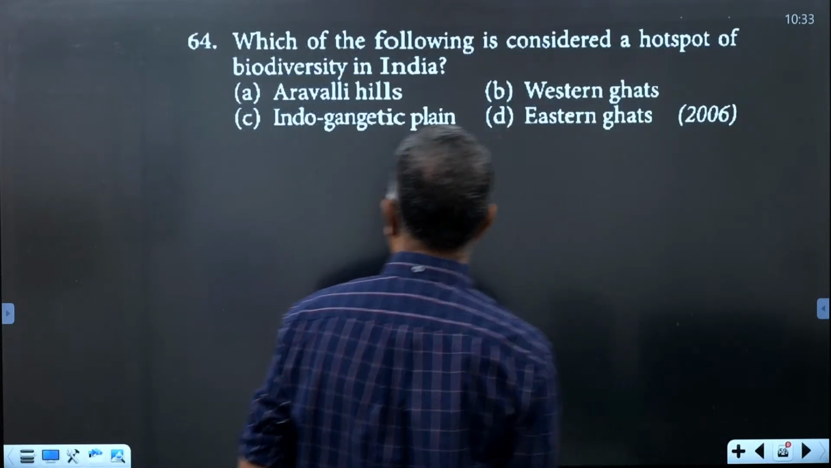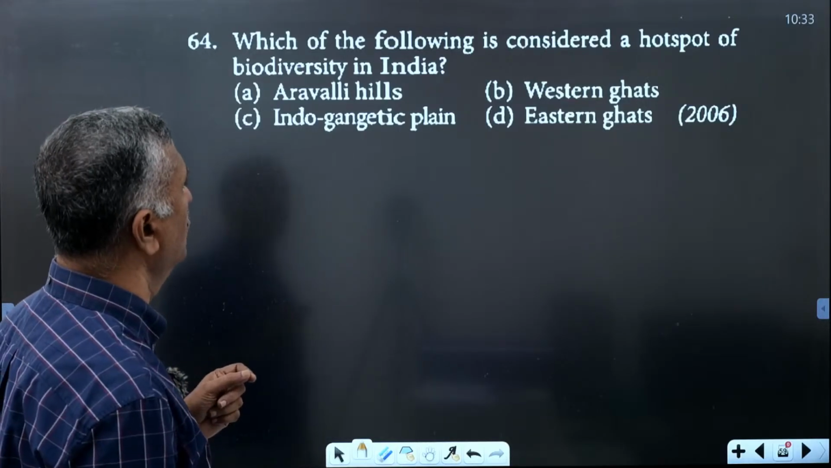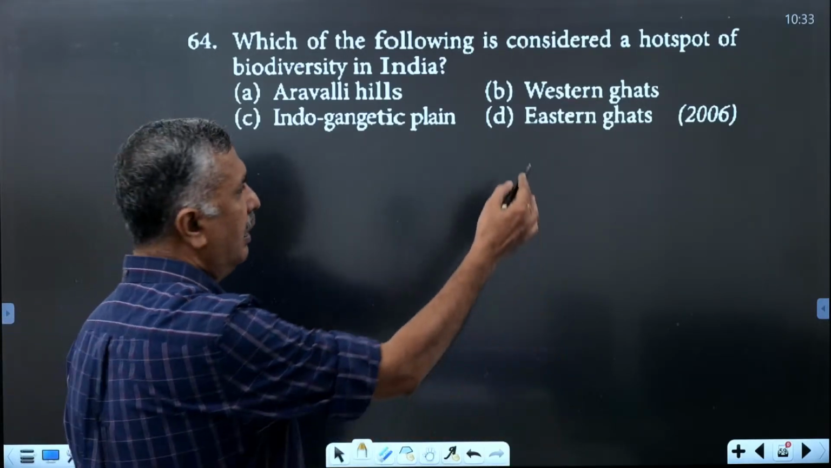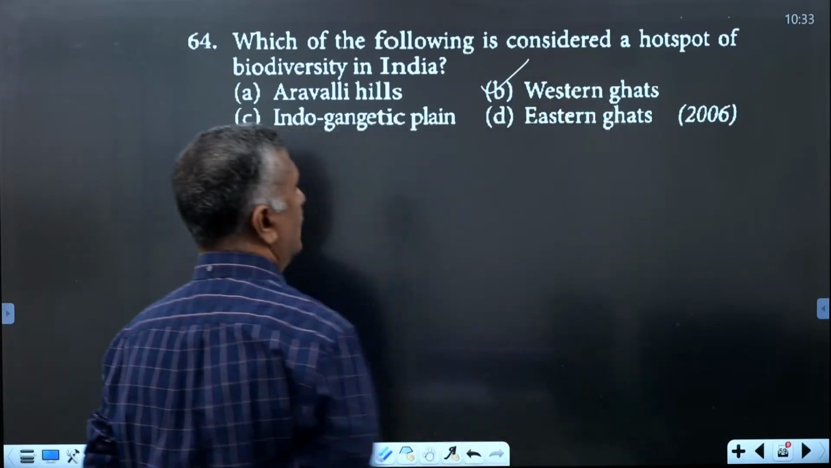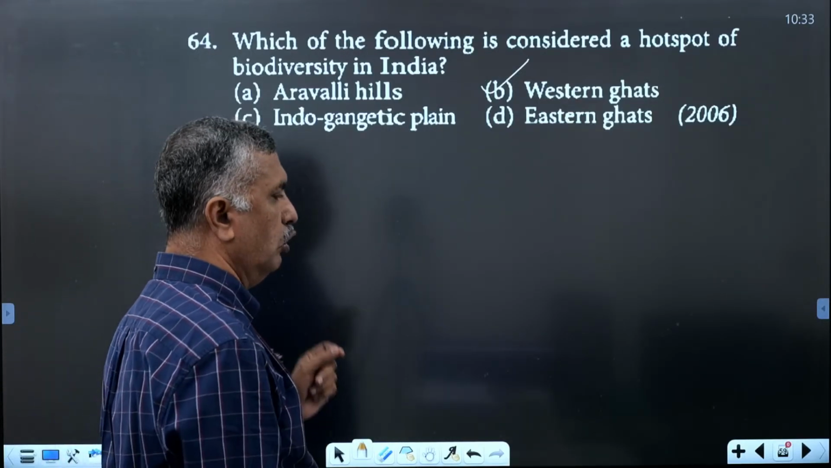Okay. Then next one. Which of the following is considered a biodiversity hotspot in India? That we already covered. That is Western Ghats. Western Ghats is one of the biodiversity hotspots in India.